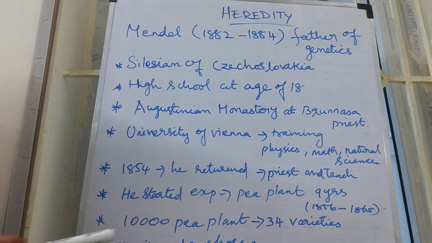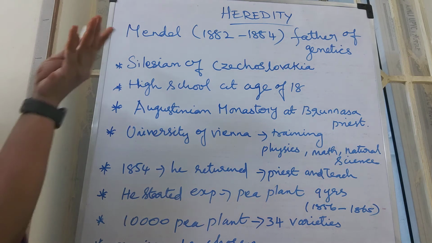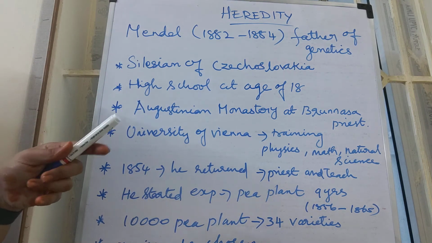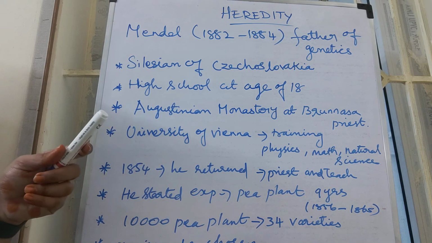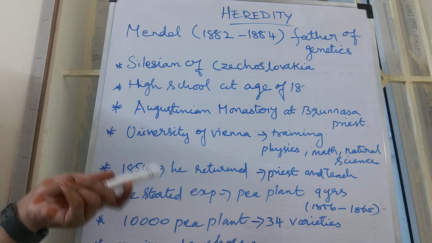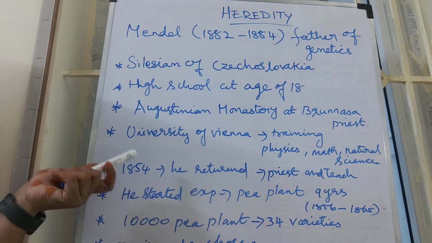Seed shape, round and wrinkled; seed color, yellow and green; seed coat color, colored and white; pod shape, inflated and constricted; pod color, green and yellow; flower position, axillary and terminal; and stem length, one long and another short. These are the contrasting characters of the pea plant used by Mendel.